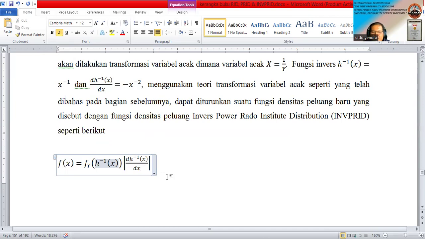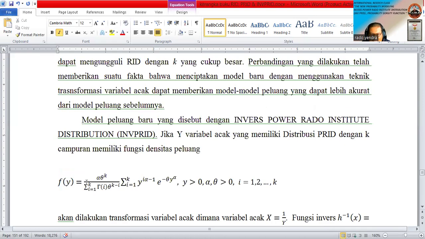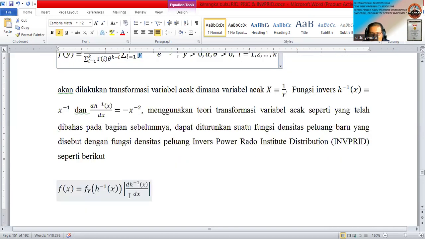This means that the y here is the random variable y with the power Rado Institute distribution. In this one, the y we change to the inverse of x, and we multiply by the absolute value of the derivative of the inverse of x.